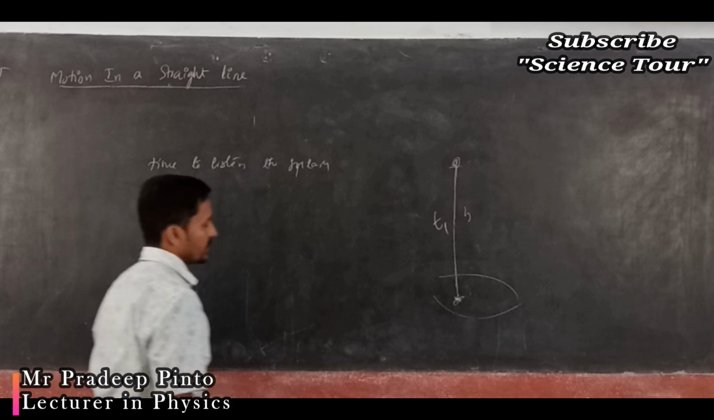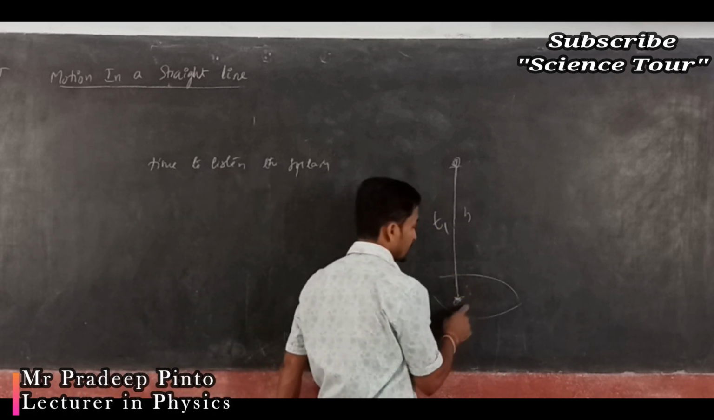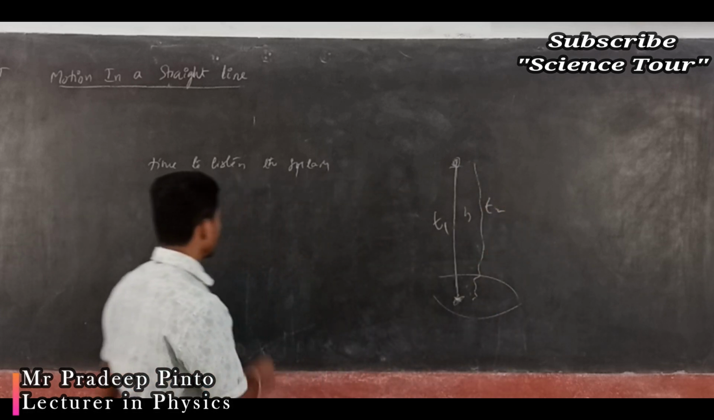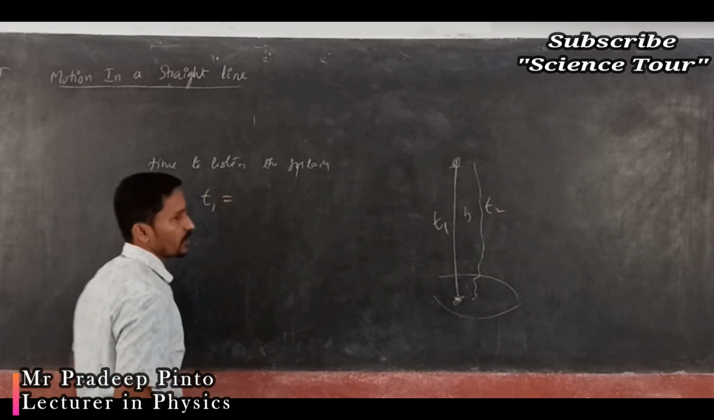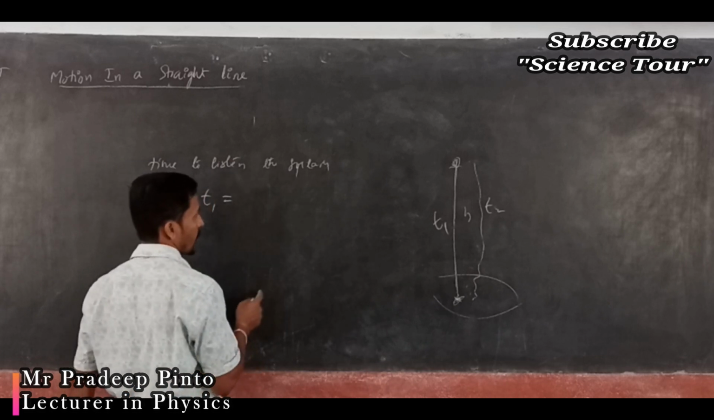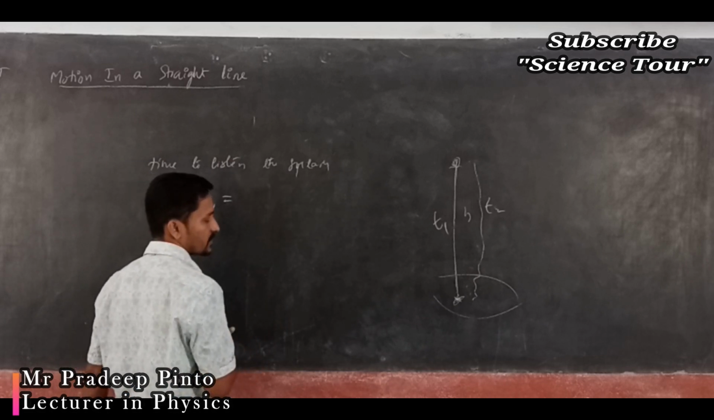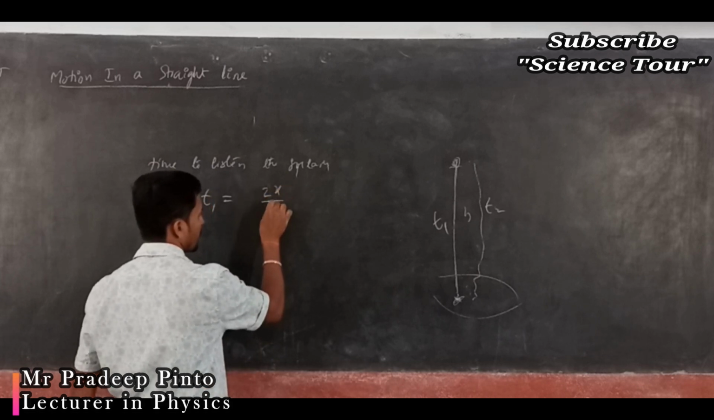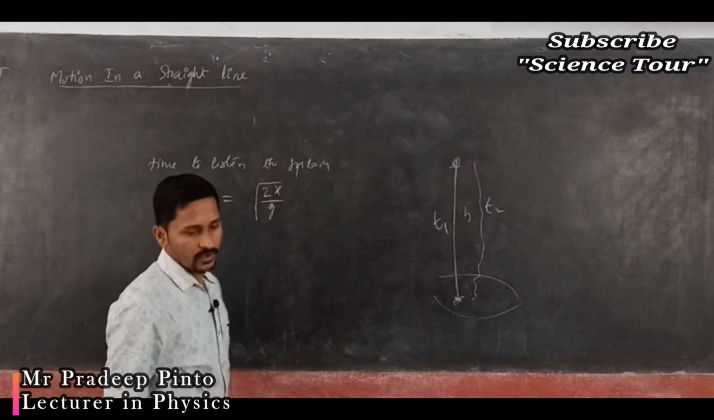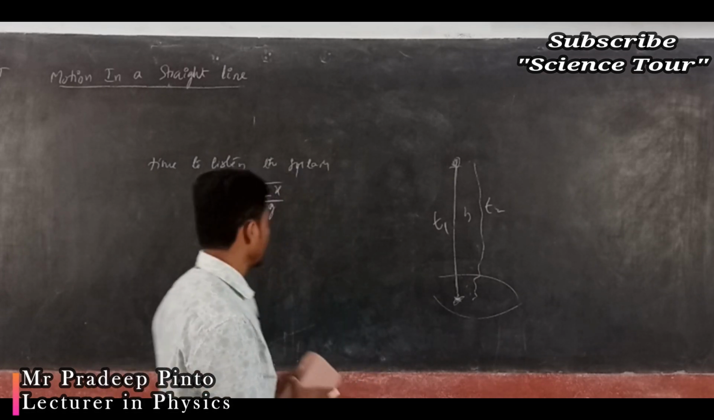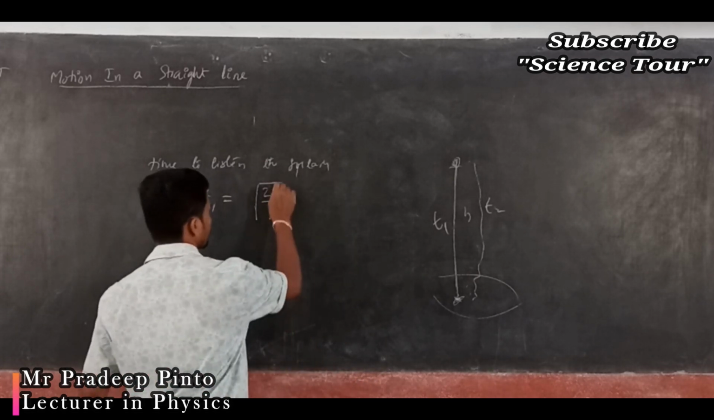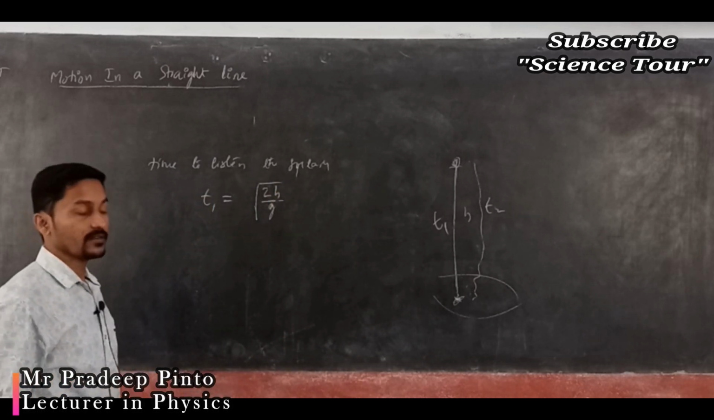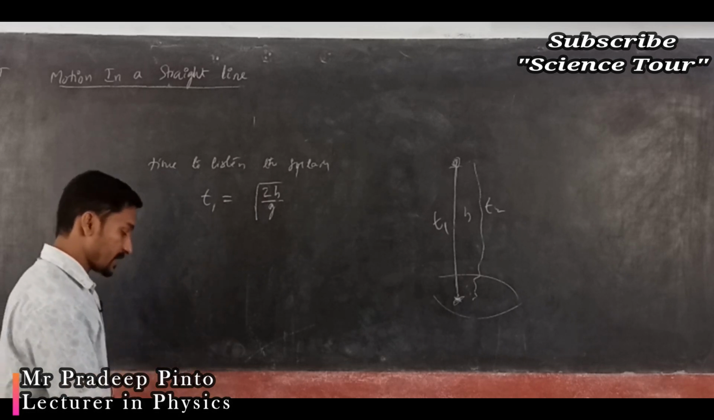If it is dropped, one is time t1 to go there, later that sound has to come to you, that is t2. t1 I can write down, x is equal to v naught t plus half a t square, so t is 2x divided by g, and that is nothing but 2h by g, since x is h. That is the time taken to travel after dropping, that time it will take.